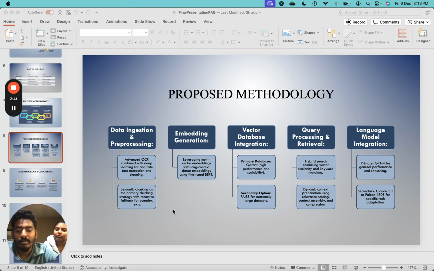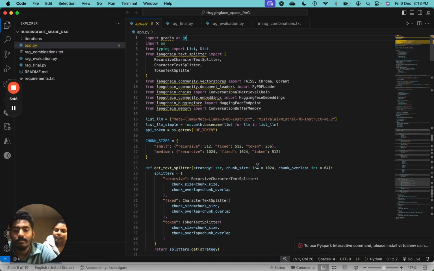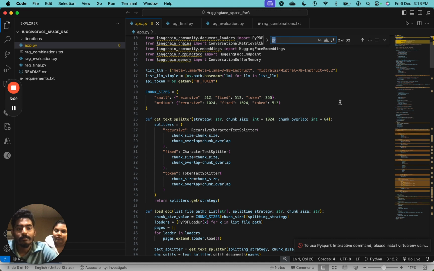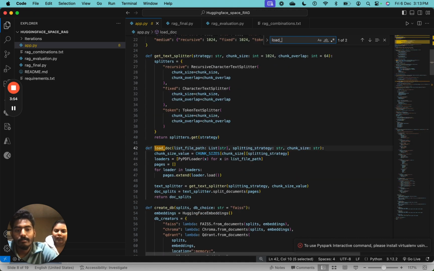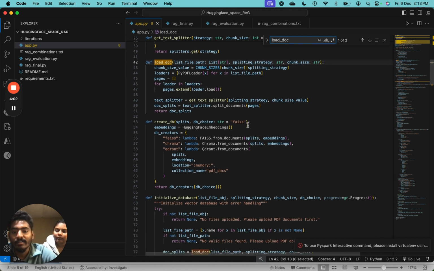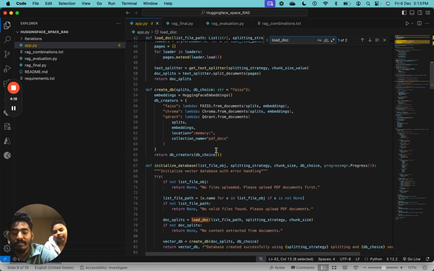Let's switch to the code for a second. Let me show you the function where we handle the splitting. This particular function, load doc, takes the document, the PDF file which you upload. This function handles document processing. We implemented strategies like recursive splitting, which ensures overlapping chunks for better context. This step ensures effective handling of lengthy documents.